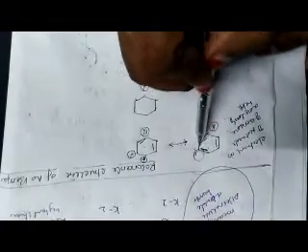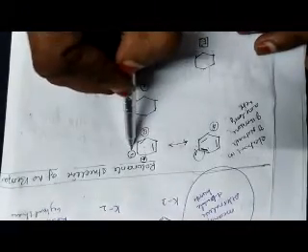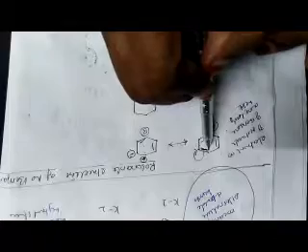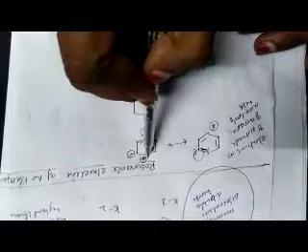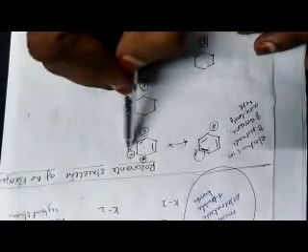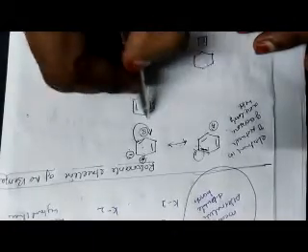Whenever the electrons from the pi bond are shifted to the neighboring carbon atom, we will get a positive charge here and a negative charge here, such that this carbon atom donates its electron entirely to this carbon atom. Since it donates its electrons, it gets a positive charge, and since it receives electrons, it gets a negative charge. So whenever this bond is shifted here, we will get a structure like this. The positive charge remains here, and the negative charge is shifted to this position. So this is another structure.